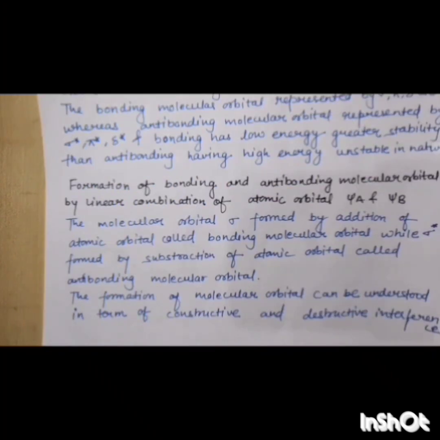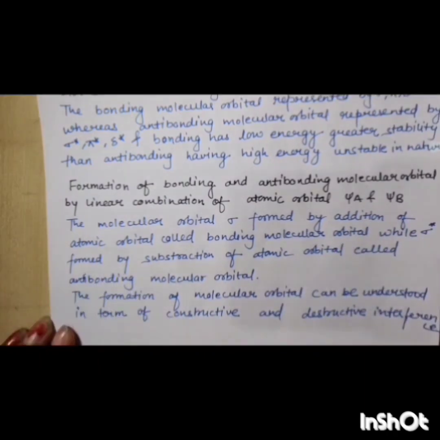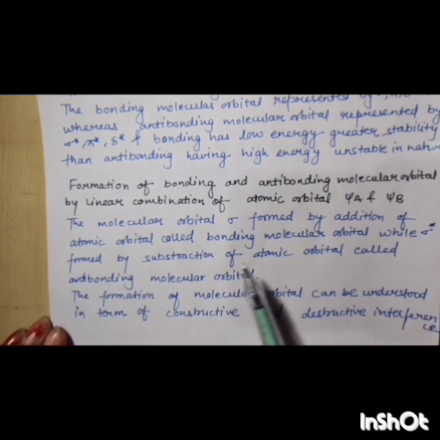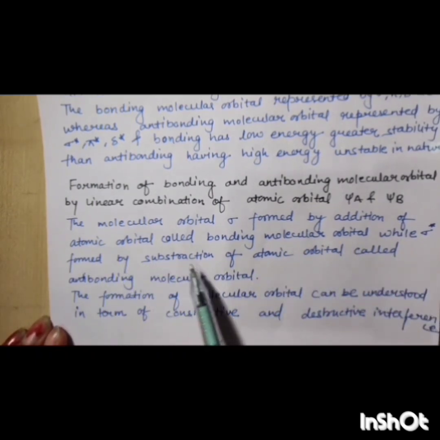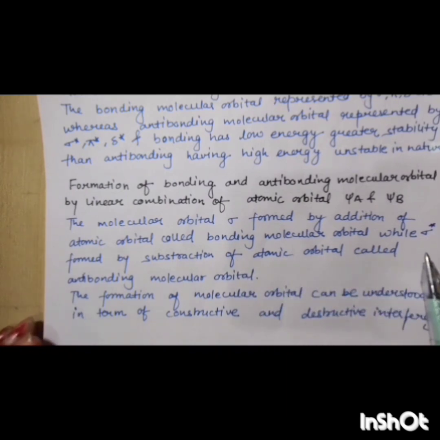Now next is the formation of bonding and anti-bonding molecular orbitals by linear combination of atomic orbitals psi A and psi B. How are bonding and anti-bonding molecular orbitals formed by linear combination of atomic orbitals? The molecular orbital sigma, formed by addition of atomic orbitals, is called the bonding molecular orbital, while sigma star, formed by subtraction of atomic orbitals, is called the anti-bonding molecular orbital.